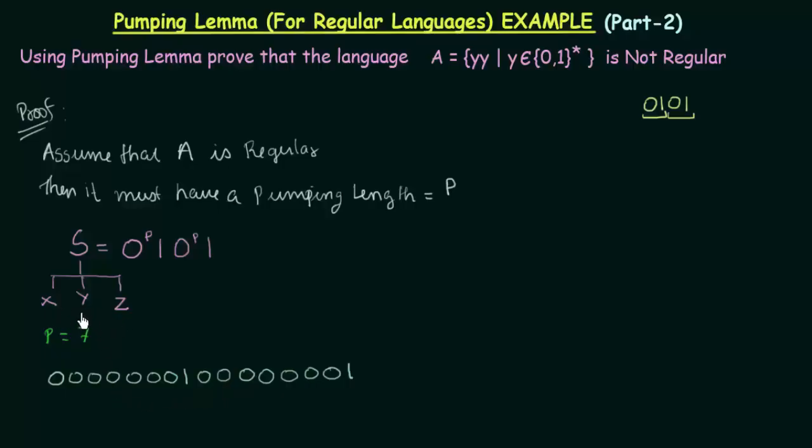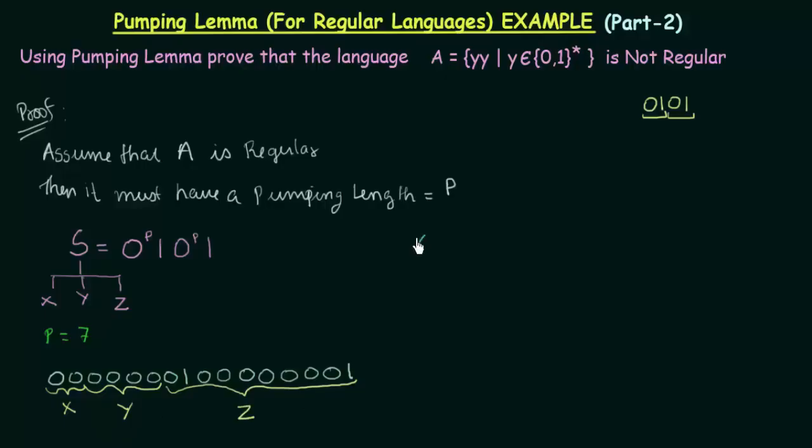So the most important is our Y. So let me say that these 4 zeros over here, this is my Y, and these 2 zeros, this is my X, and from these zeros till the end the remaining part is Z. Okay, so we have divided into X, Y, and Z.